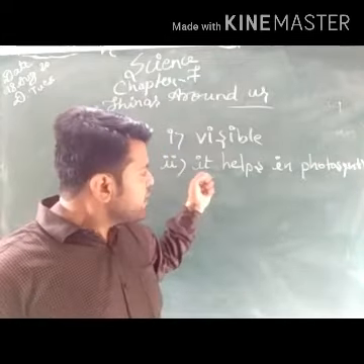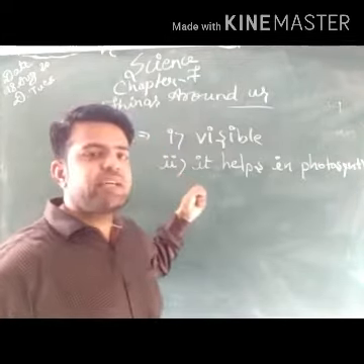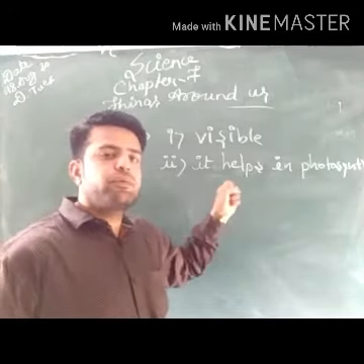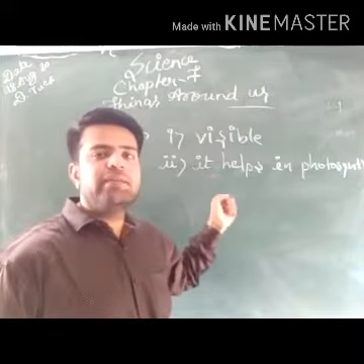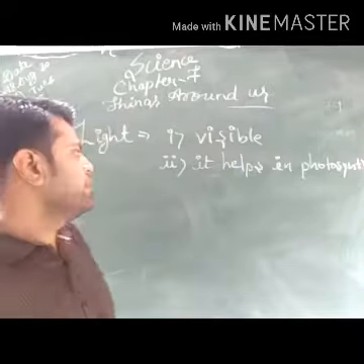So sunlight is very necessary for photosynthesis, because if photosynthesis will not take place, there will be no green plant, and if there will be no green plant, there will be no life. Okay, next.